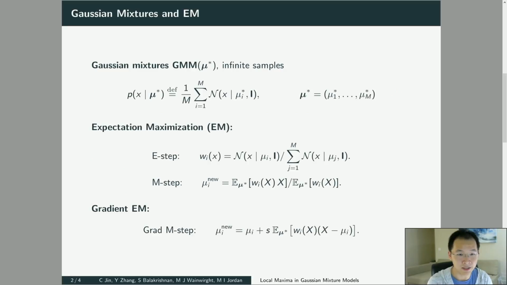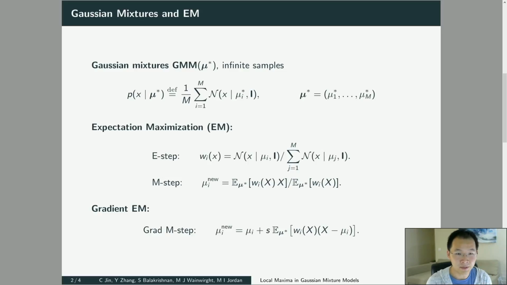So first, our setting is as simple as a Gaussian mixture model, where we assume we have m mixtures. Each mixture has equal weight, which is 1 over m, and we further assume the covariance matrices are all equal to the identity matrix. So the only unknown parameters in this setting are the means of each component, which are mu_1 to mu_m. We further assume we have infinite data, infinite samples.